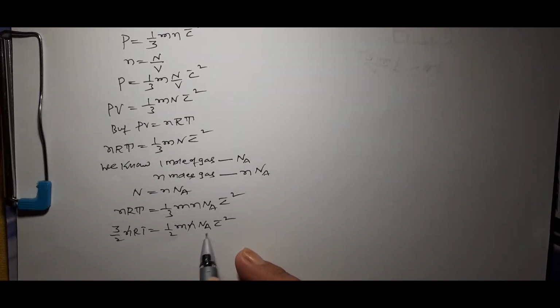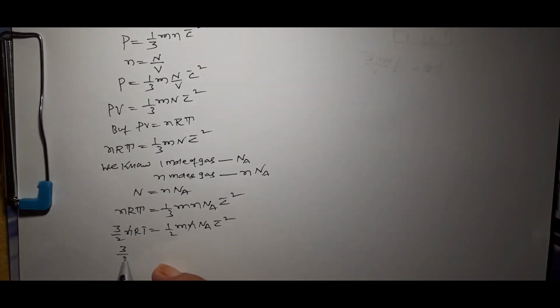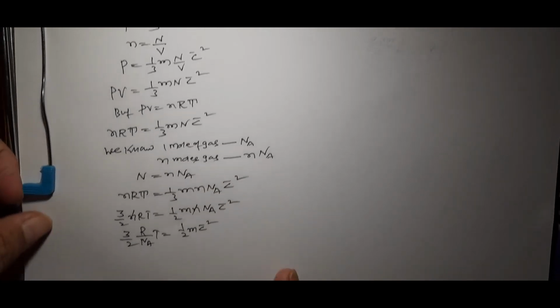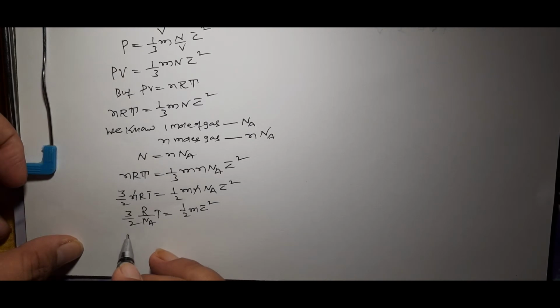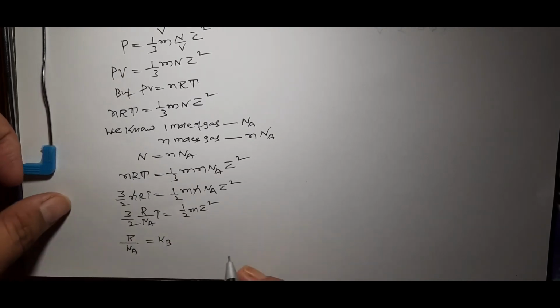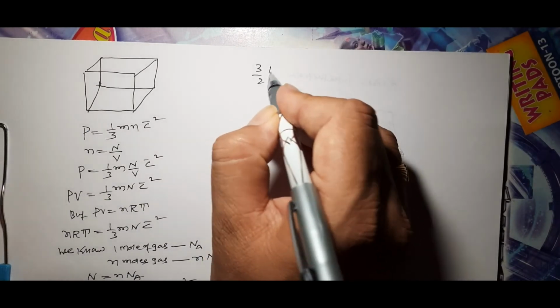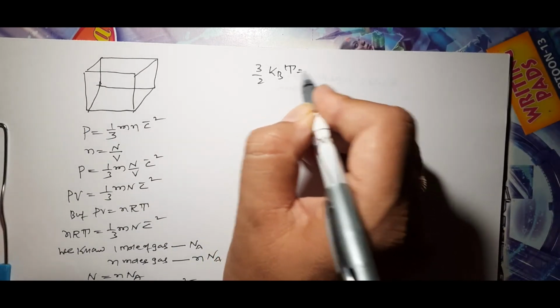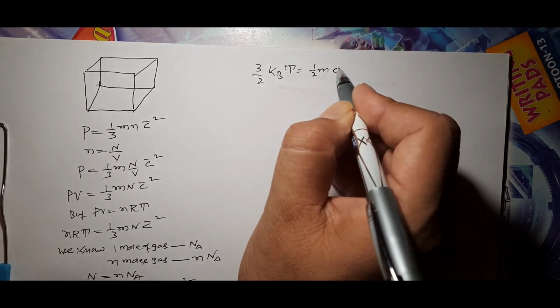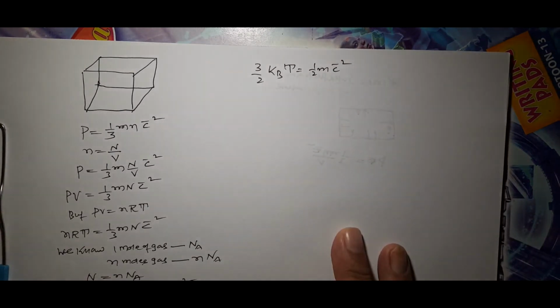Bring this Na to this side: 3 by 2 R by Na into T is equal to half m into c bar square. We know that R by Na is equal to Kb, the Boltzmann constant. So 3 by 2 Kb into T is equal to half m into c bar square.